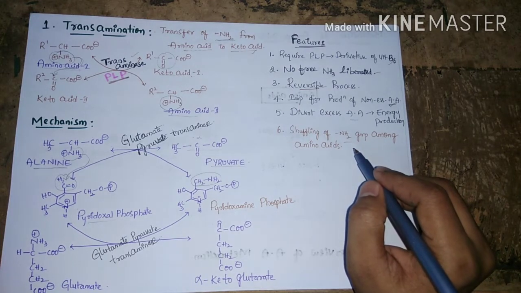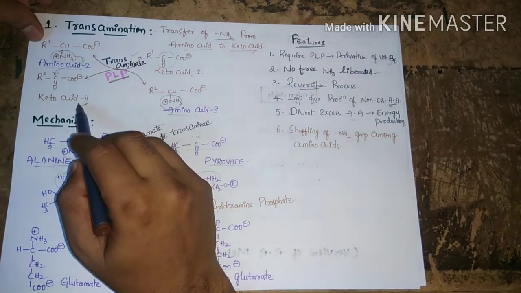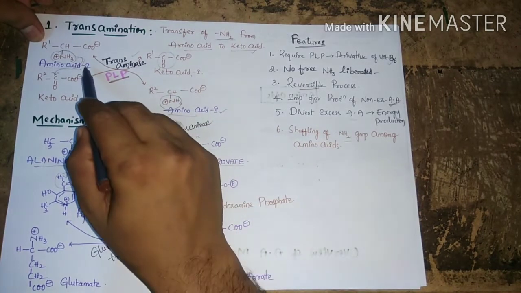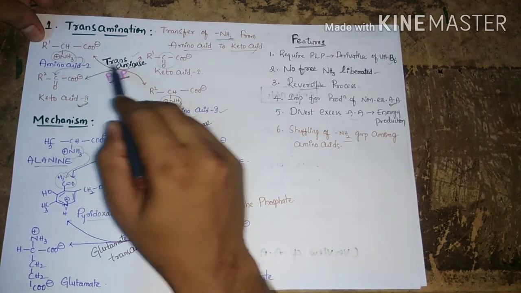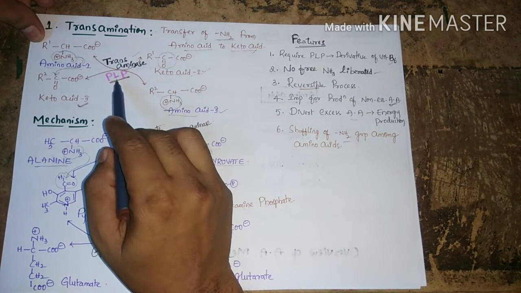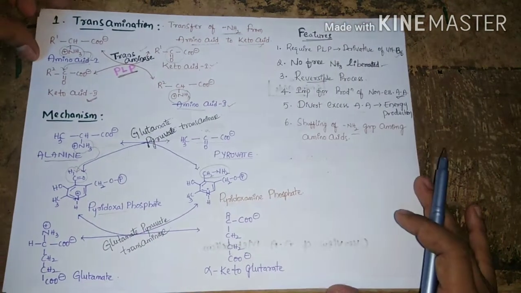One amino acid loses an amine group, which is accepted by the keto acid, and due to receiving the amine group it is converted into an amino acid. Due to the loss of the amine group, the amino acid is converted into a keto acid. This reaction is catalyzed by transaminase in the presence of the coenzyme pyridoxal phosphate. Coming to the mechanism.